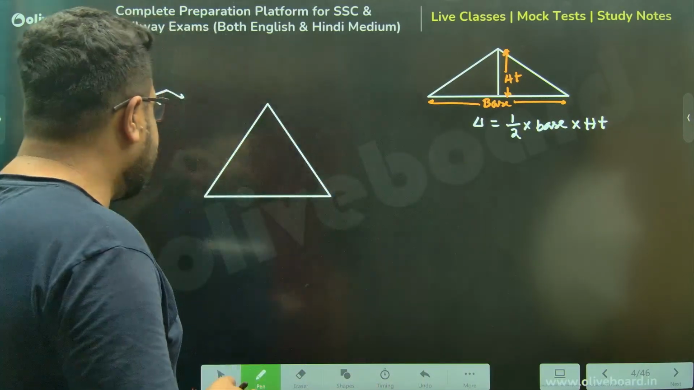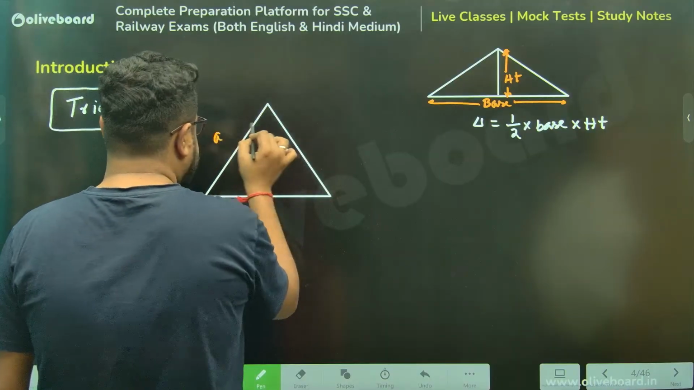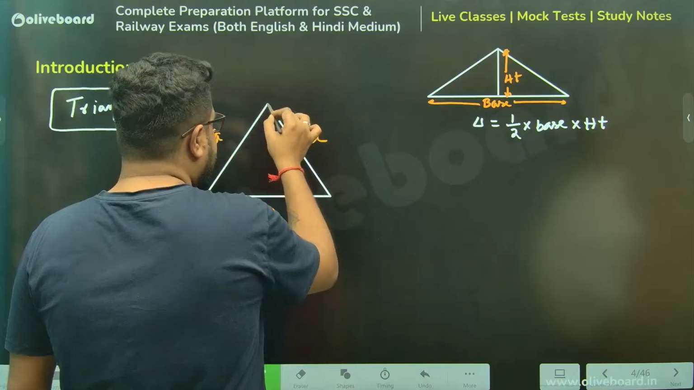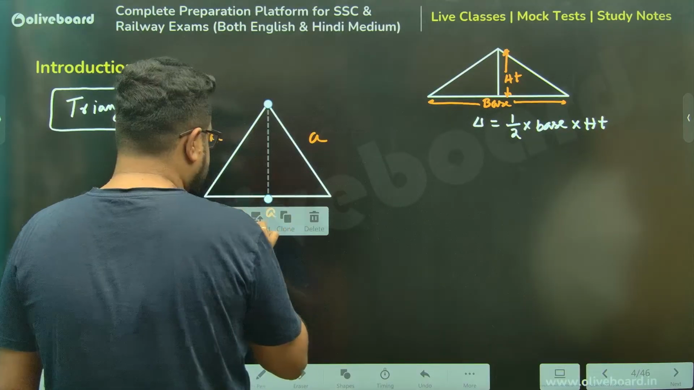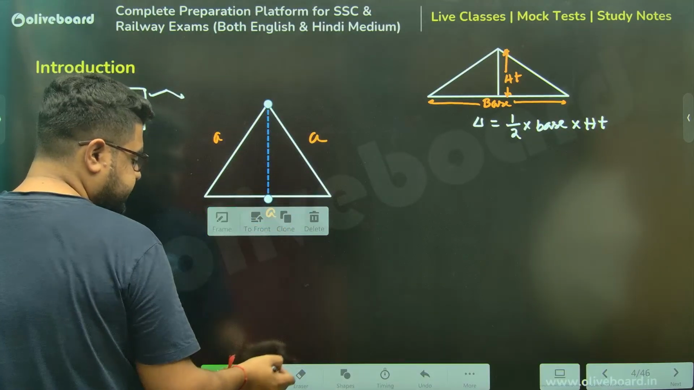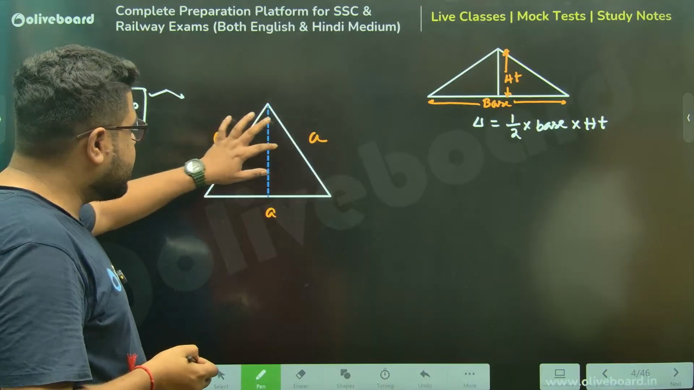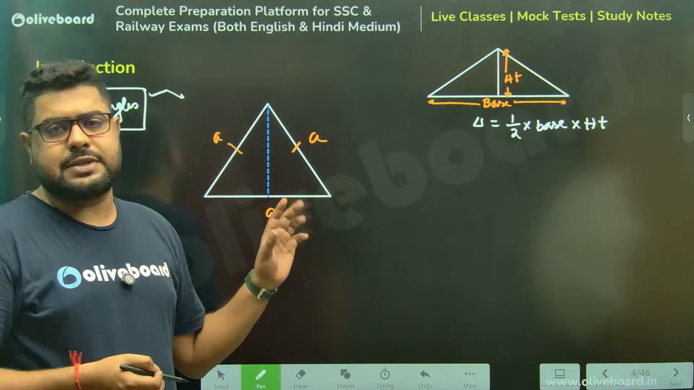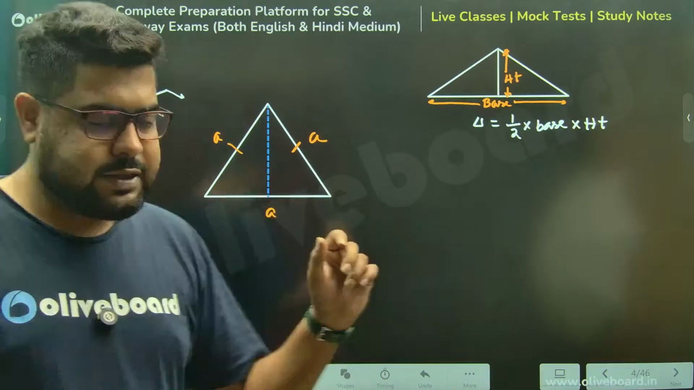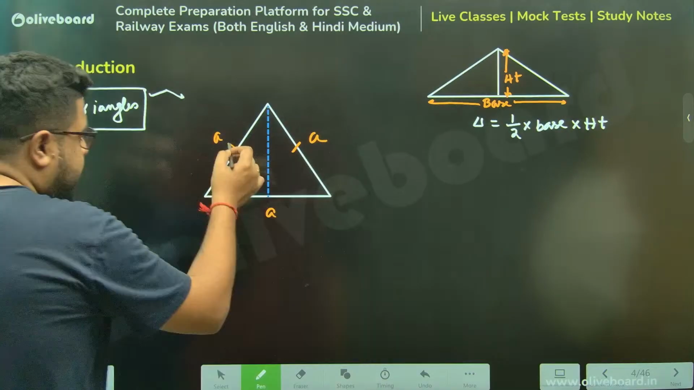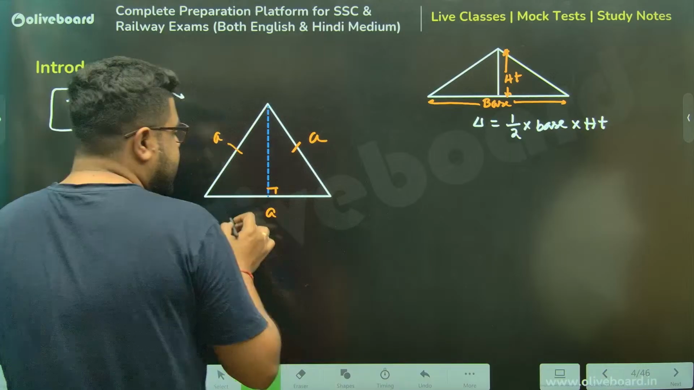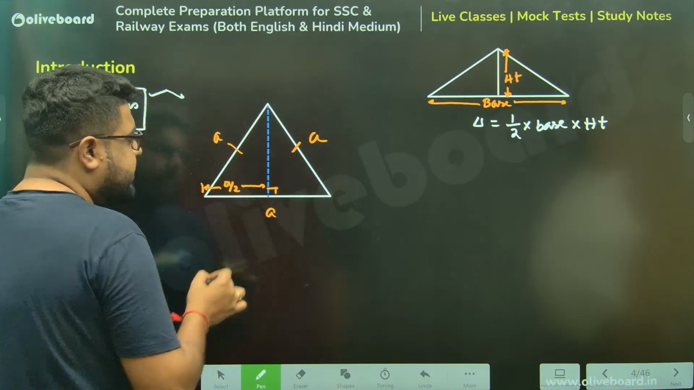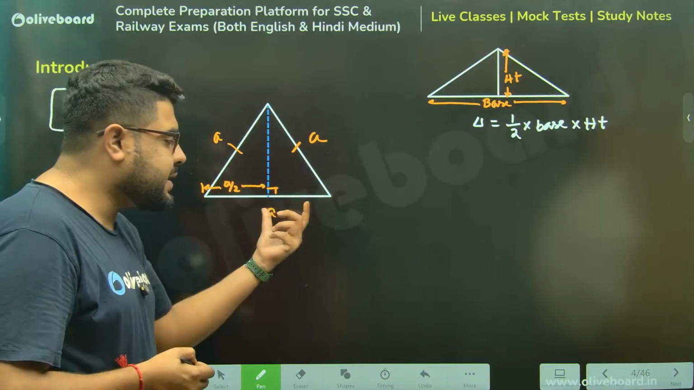Now, in case of an equilateral triangle, meaning all three sides are equal, I'm taking A. Now remember, in case of an equilateral triangle or in case of any triangle whose these two sides are equal to each other, isosceles maybe, if you drop a perpendicular on the base, it will always bisect, sir. So this will be A by 2, sir, and this part will be A by 2. It will always bisect the base.